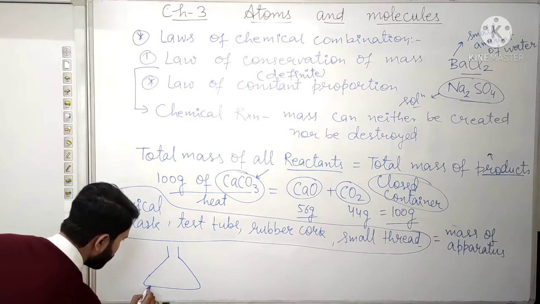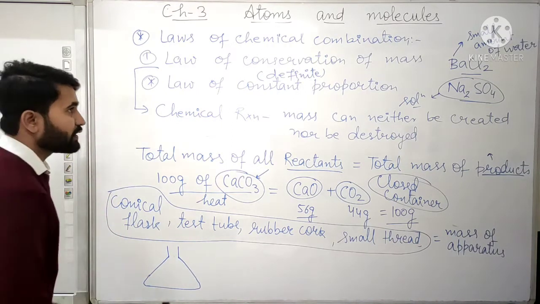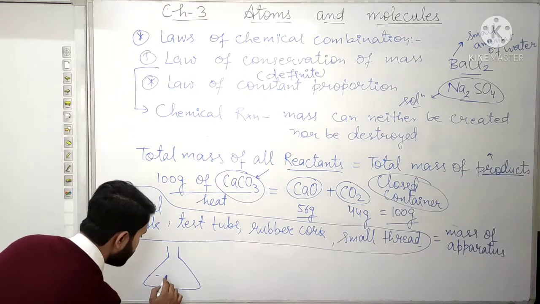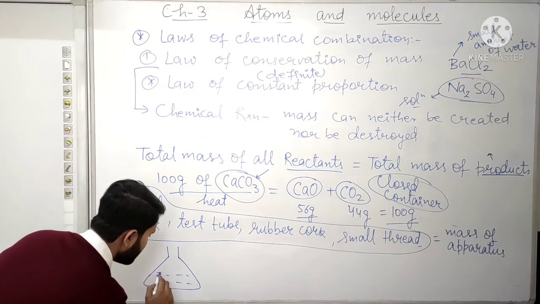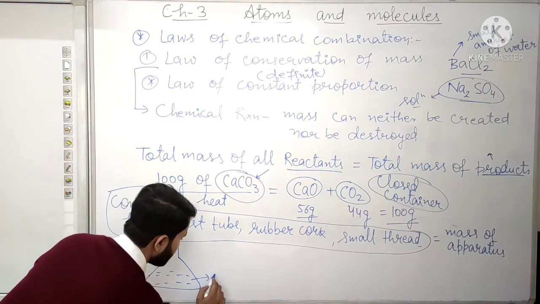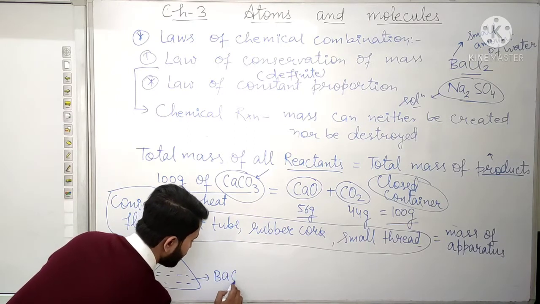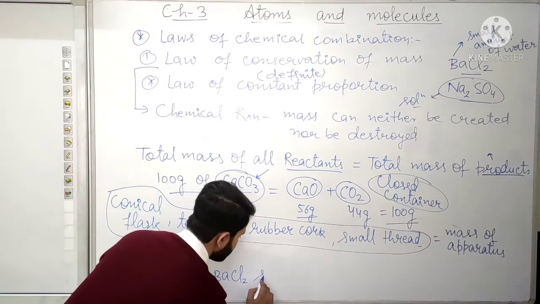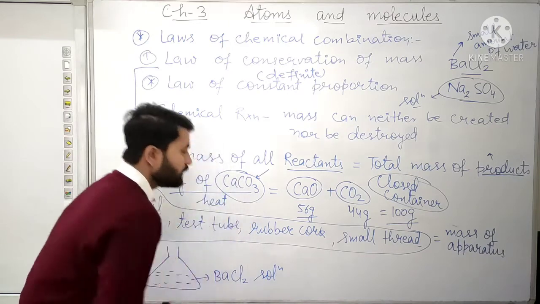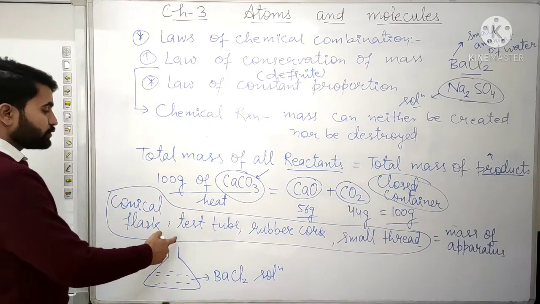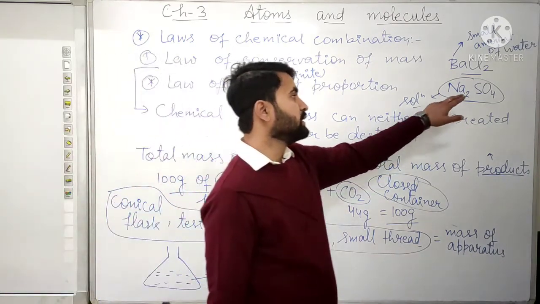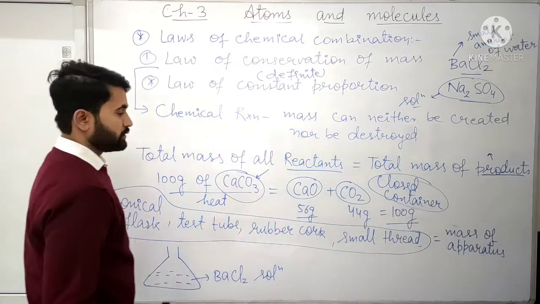In the flask we will pour the BaCl2 solution. Now in the test tube we are going to take the sodium sulfate solution.